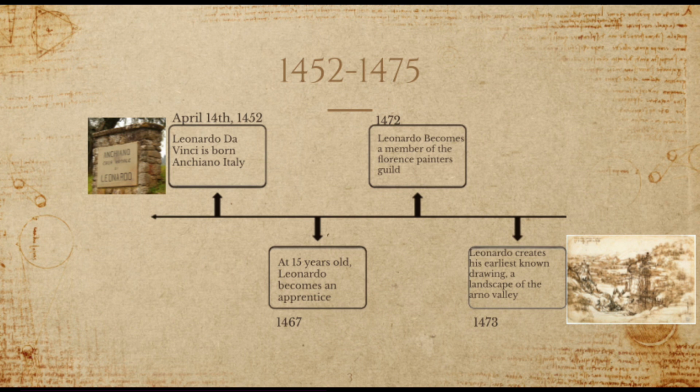Our timeline begins on April 14, 1452, when Leonardo da Vinci is born in Anciano, Italy. The image to the left is the monument in Anciano, Italy that honors his birthplace. At the age of 15 years old, Leonardo became an apprentice under Andrea de Verrocchio. In the modern age, 15 may seem young for this, but it was actually quite old for the time.